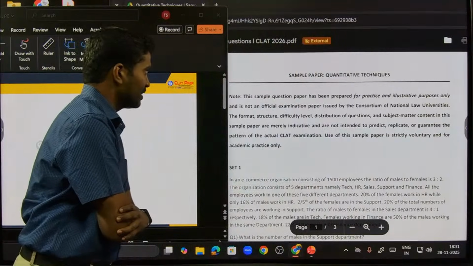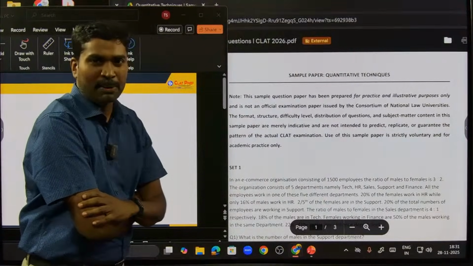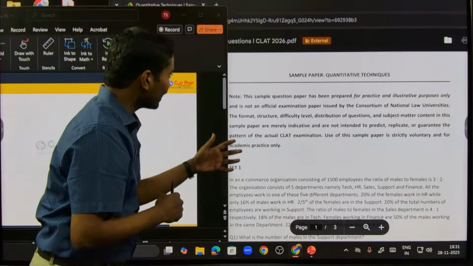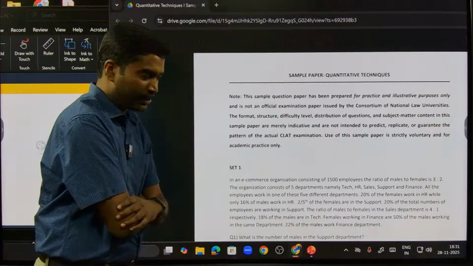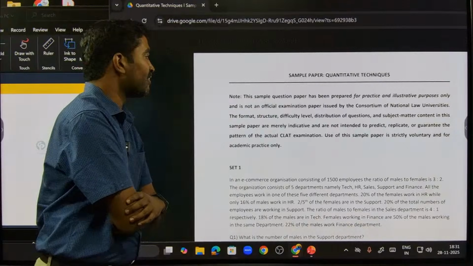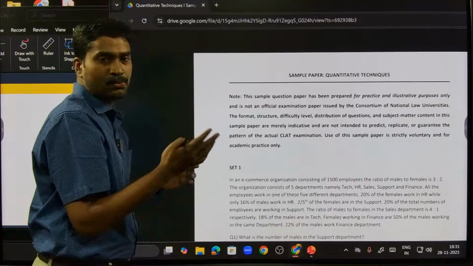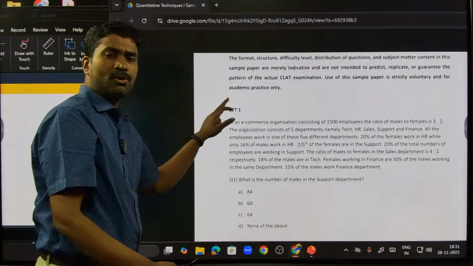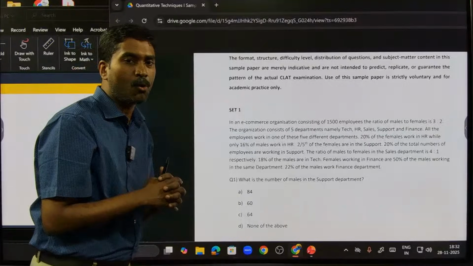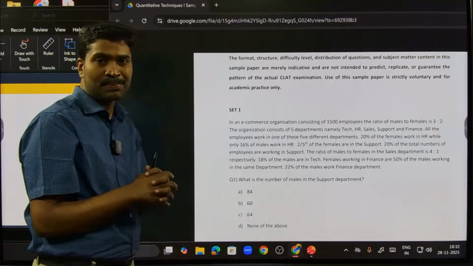Welcome to this session where we'll be looking at, as all of you are already aware by now, all those who are preparing seriously for the CLAT, the National Consortium has released a sample paper, and we've already done detailed videos on the other sections, legal aptitude as well as verbal as well as critical reasoning sections. Now, today they've also released 12 questions in quantitative technique section. So we'll be looking at those, right?